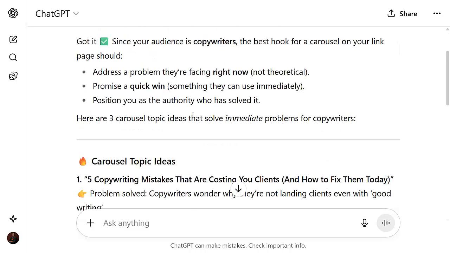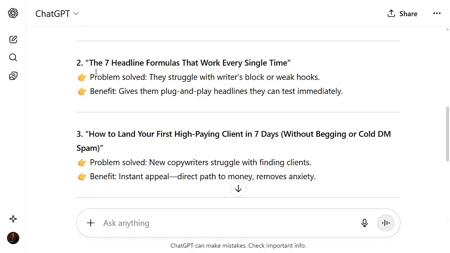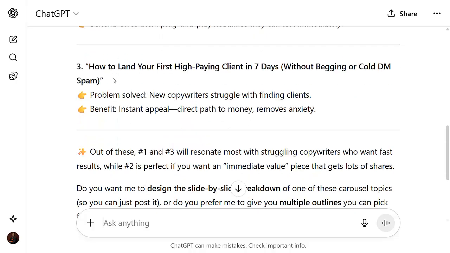Now, so let's go into this. It's going to give us the name of the topic: 5 copywriting mistakes that are costing you clients and how to fix them. The next one is 7 headline formulas that work every single time. Then, how to land high paying clients in 7 days without begging or cold DM spam. All right, because a lot of people need this one. So let's see what ChatGPT says. Out of these, 1 and 3 will resonate with struggling copywriters. Okay, great.